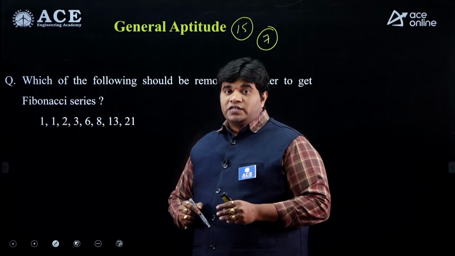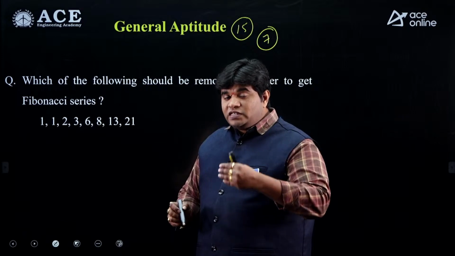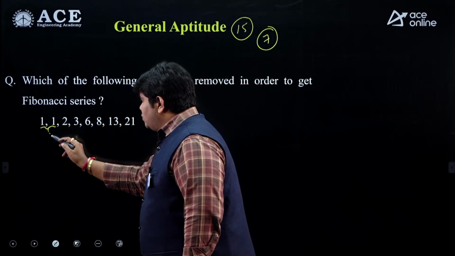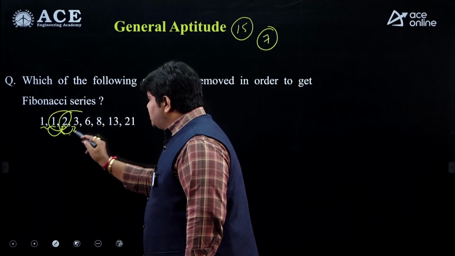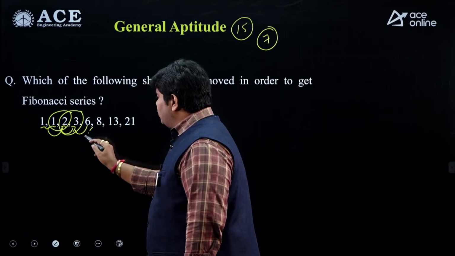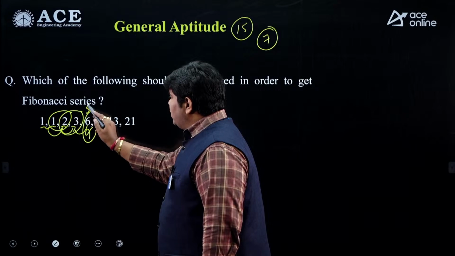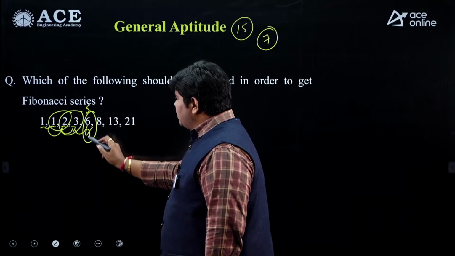So Fibonacci series means the sum of the preceding two numbers gives the next number. Suppose 1 plus 1, 2; 1 plus 2, 3; 2 plus 3, 5, but 6 is wrong. Okay, that 6 is a wrong number in that series. So 2 plus 3, 5. Then 3 plus 5, 8; 5 plus 8, 13; 8 plus 13, 21. So what is the wrong one here?